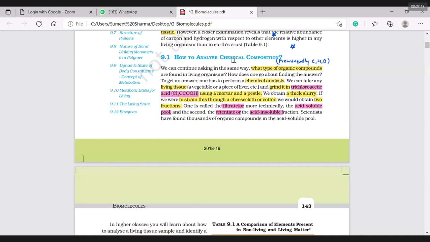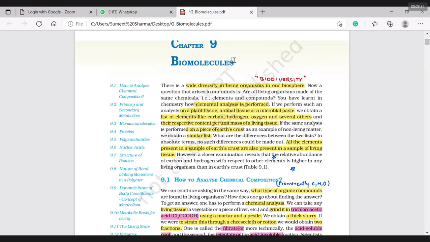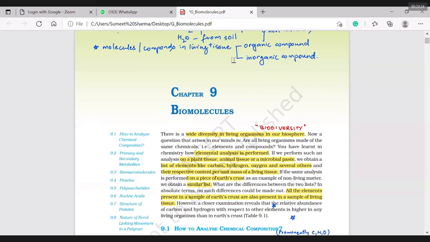Right, these two things were there. It is not about organic and inorganic. It is about those which get separated and those which get accumulated, remaining as a sediment. So here is what I can write for these two things.